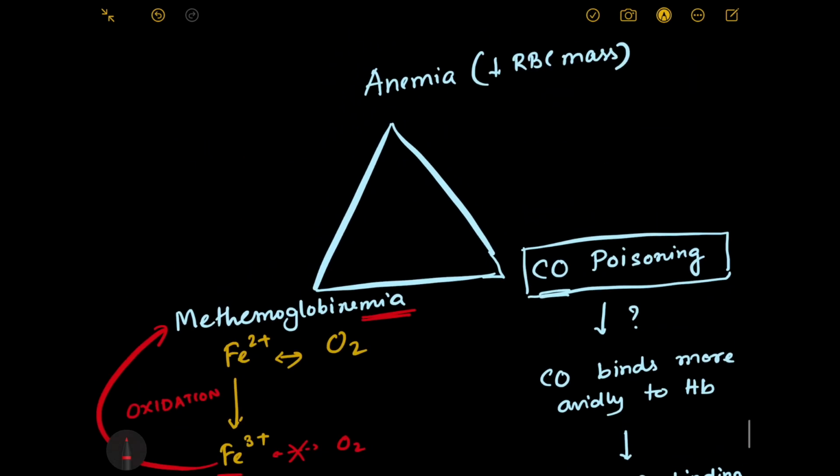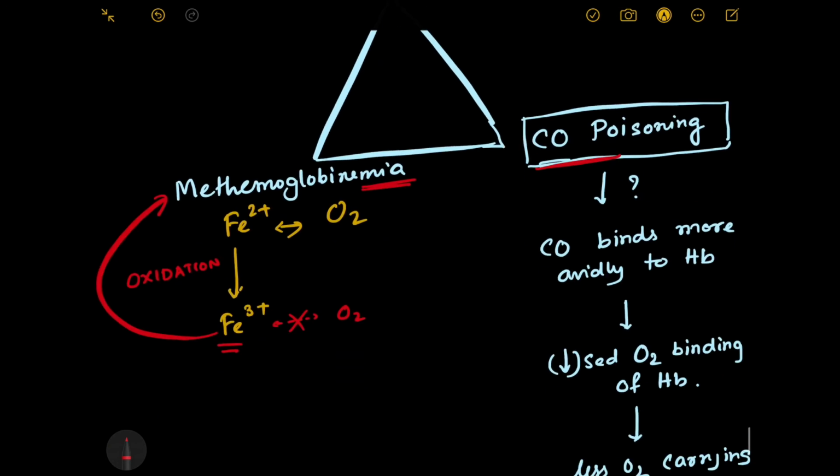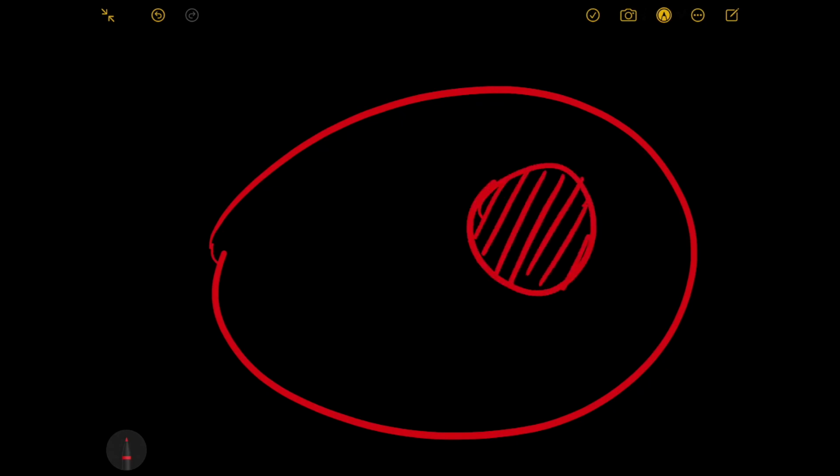So now what are the causes of decreased oxygen carrying capacity? One is anemia, second is carbon monoxide poisoning, and third is methemoglobinemia. Now let us see what hypoxia causes to the tissue. Now suppose we have a cell. This is a big cell. In the cell we have a round nucleus. Let's not bother about the nucleus right now.